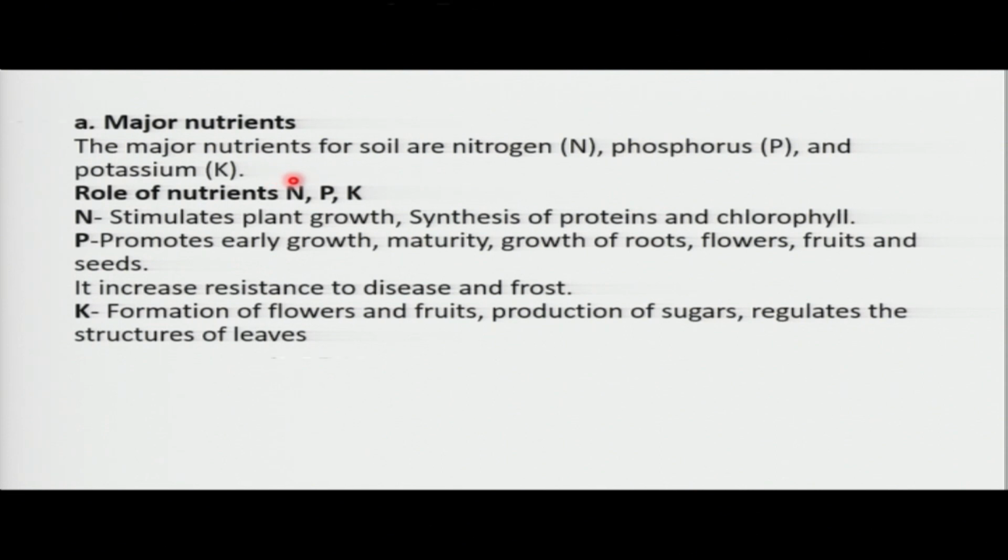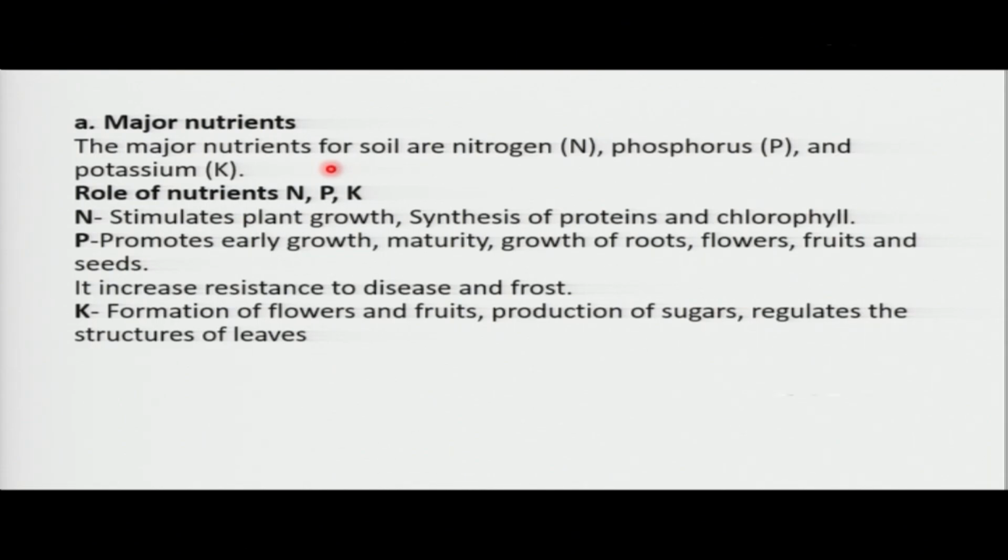These are nutrients which are needed by our plants in very, very high quantities. If these nutrients are not available for plants, or if they are not there in the soil, our plants cannot grow very well. We can give another definition and say that these are nutrients without which plants cannot grow. If you don't have nitrogen, phosphorus, and potassium, the plants will not grow.